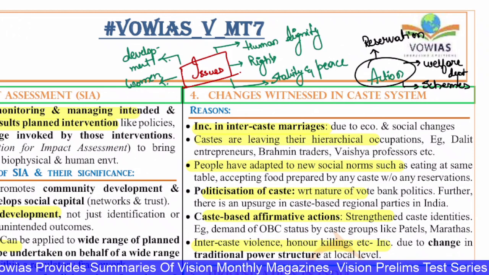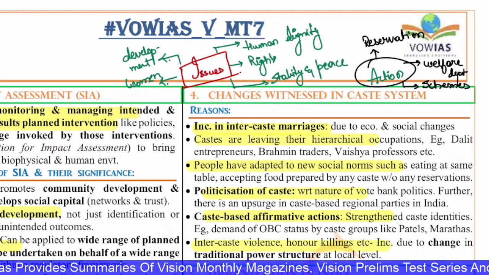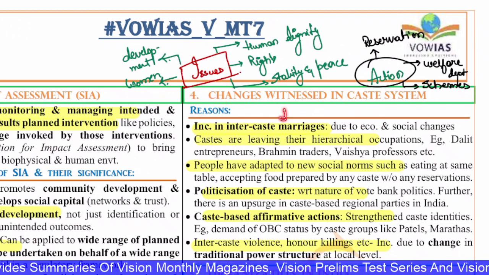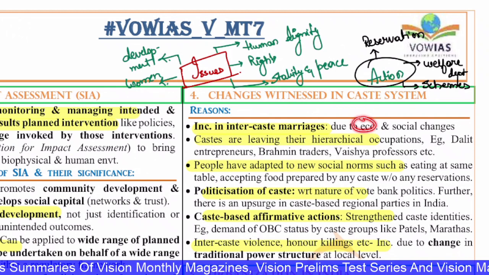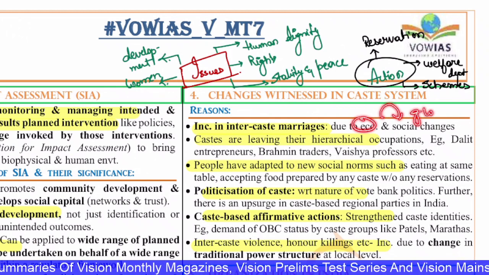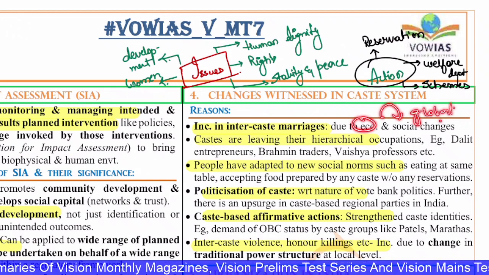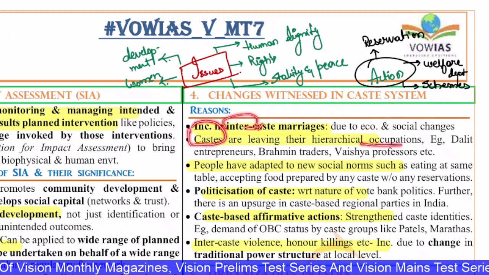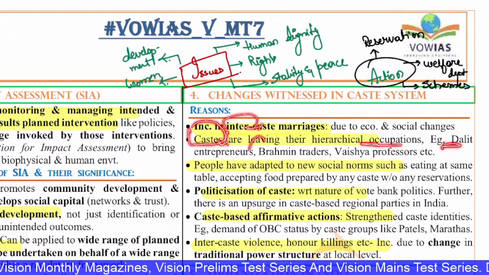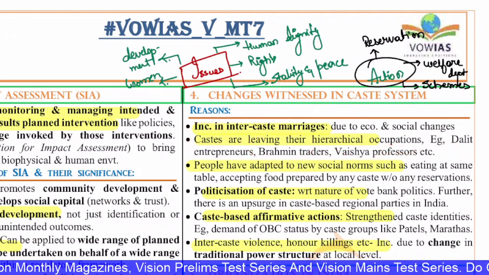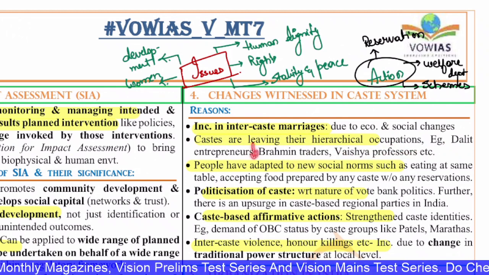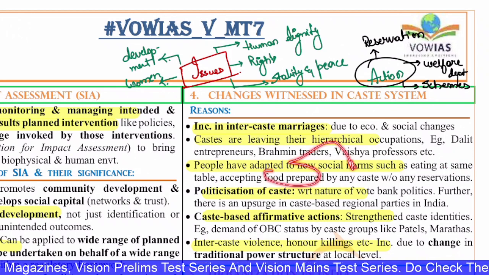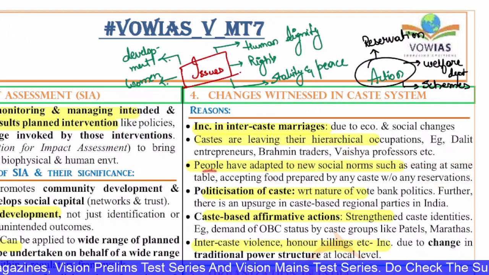Now, the reasons for these changes in the caste system. Over time, we are witnessing a lot of changes. What are the reasons? The first is the increase in intercaste marriages, due to economic and social changes. Thanks to globalization, we are now witnessing more intercaste marriages. Also, castes are leaving their hierarchical occupations. Examples: Dalit entrepreneurs, Brahmin traders, Vaishya professors, etc. People have adapted to new social norms such as eating at the same table and accepting food prepared by any caste without any reservations.